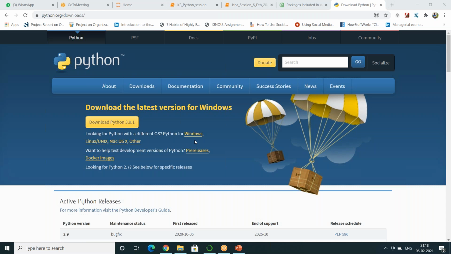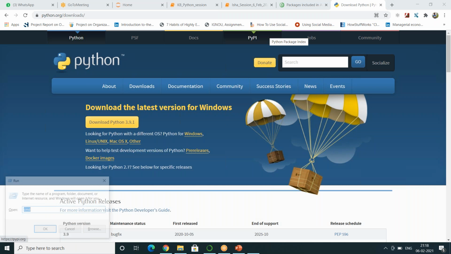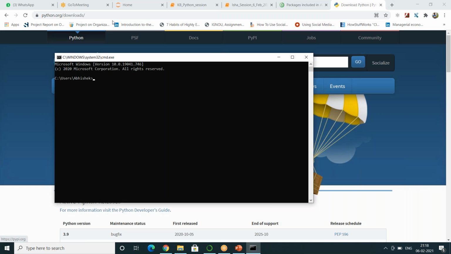You can download it for whichever machine you have: Windows, Linux, Mac OS, or any other, and install it. Once you download Python on your machine, you have to open your command prompt and type in python. Yes, okay, sir. And as every programmer shows you, if you have to write a print command, let's start with a print in Python: print hello world.